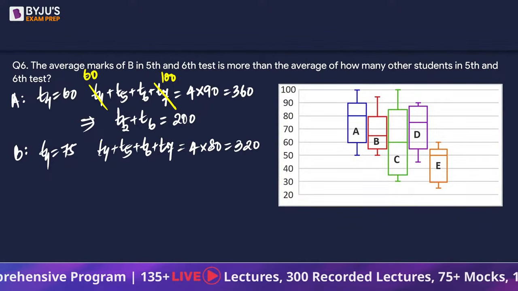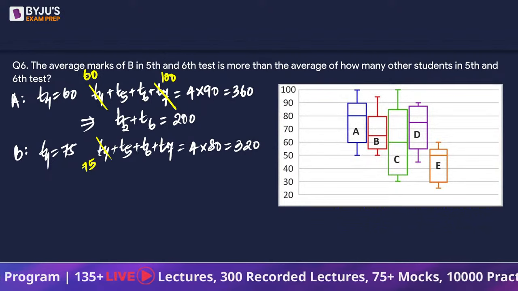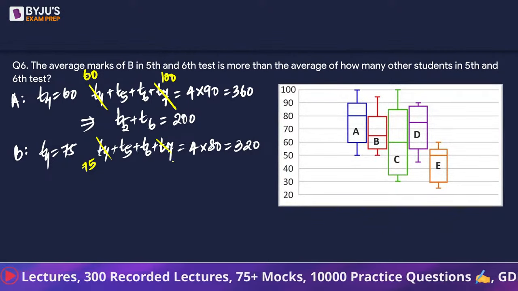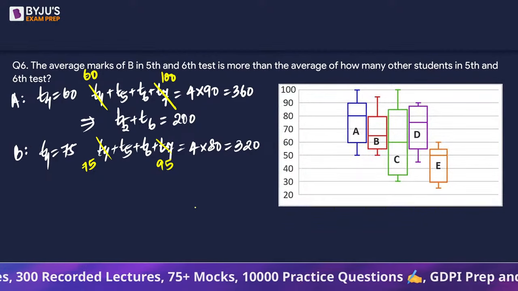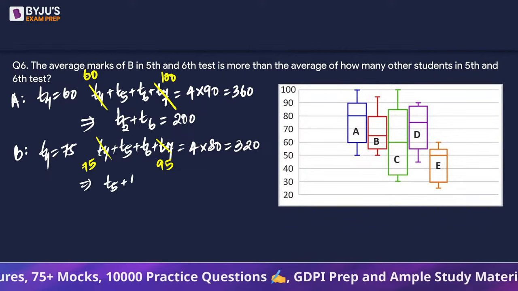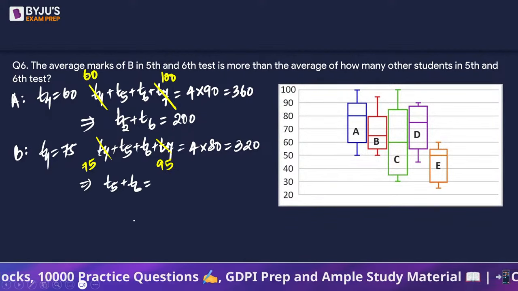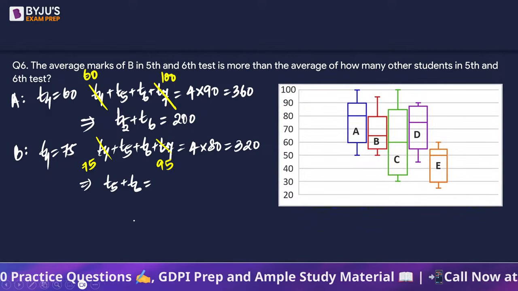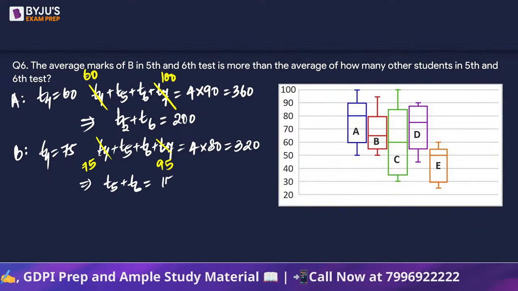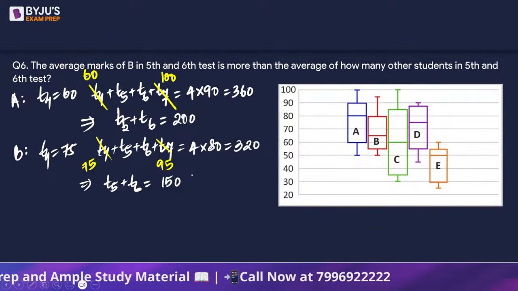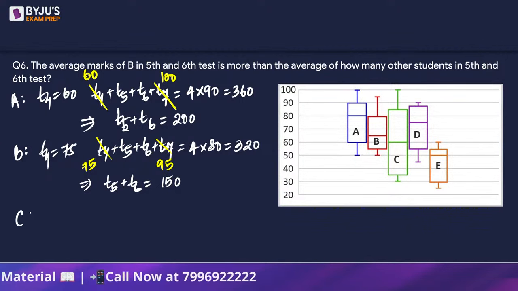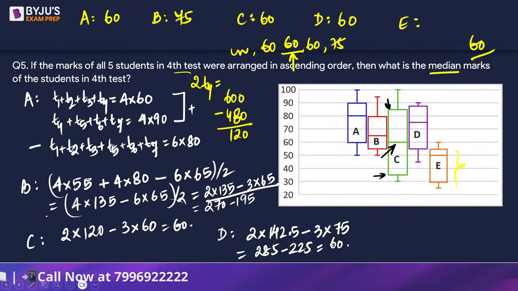Out of these, we know that T4 is 75 and the 7th is 95. So from here, can we say that T5 plus T6 is 320 minus 170, which is 150. Right? Okay.